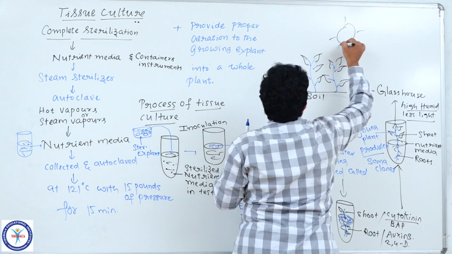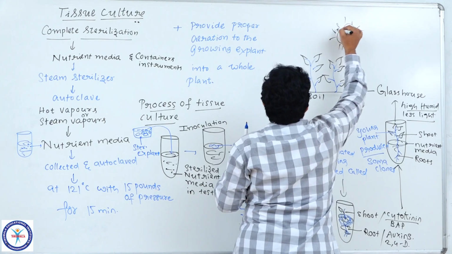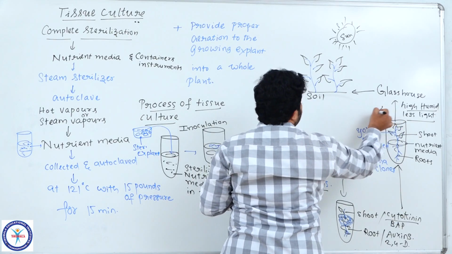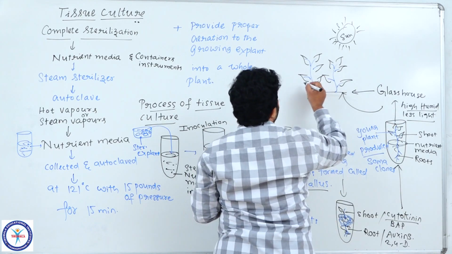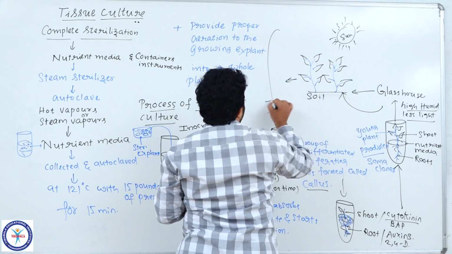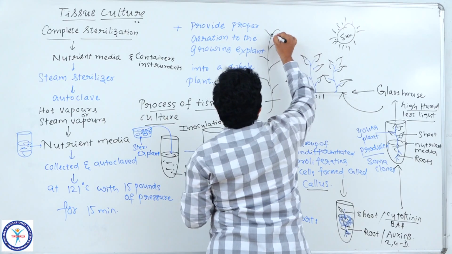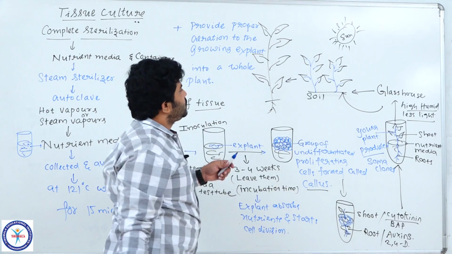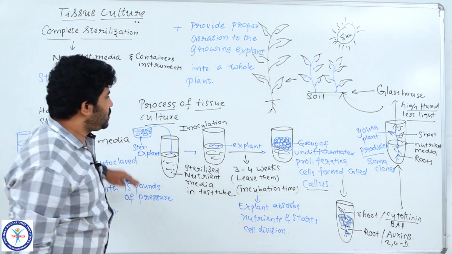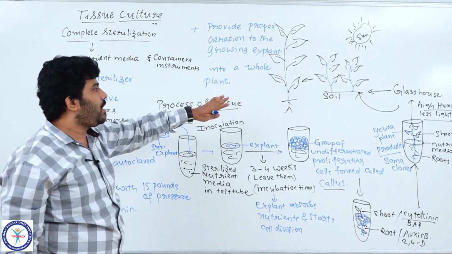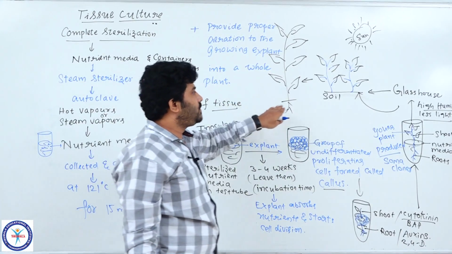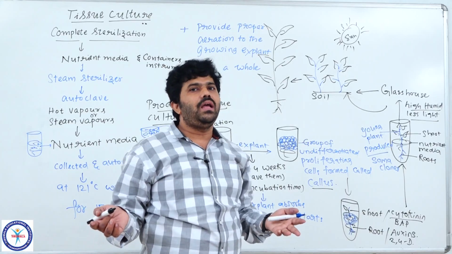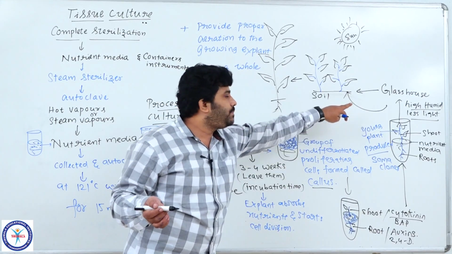Okay, when they have adapted towards the environmental conditions, with sufficient light available, then slowly from the glass house these plants are transferred into the soil. Then they lead their life like normal plants, with the desirable characters which are identical to the parents. Now got the point? By following the method of tissue culture, we finally produce thousands of plants, which slowly adapt towards the environmental conditions, where high temperature or whatever extreme conditions are going to be tolerated by these plants. Slowly we adapt them by using the glass house.